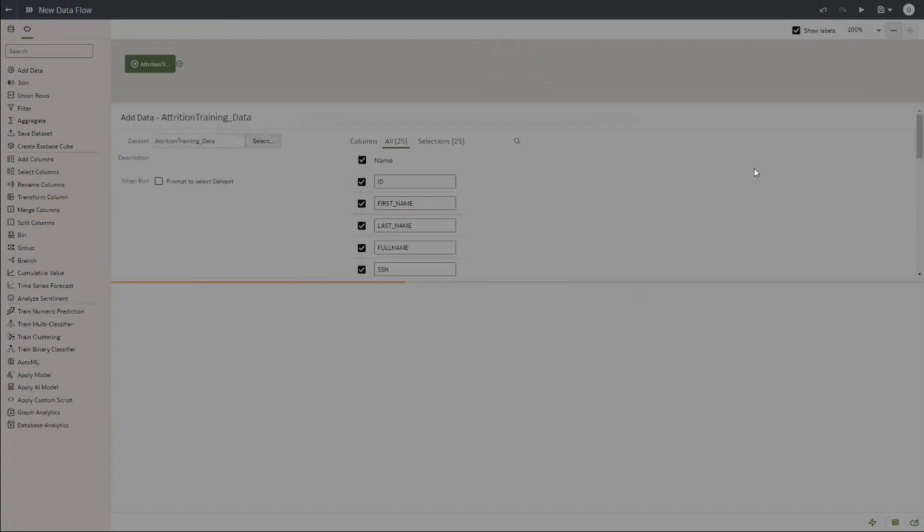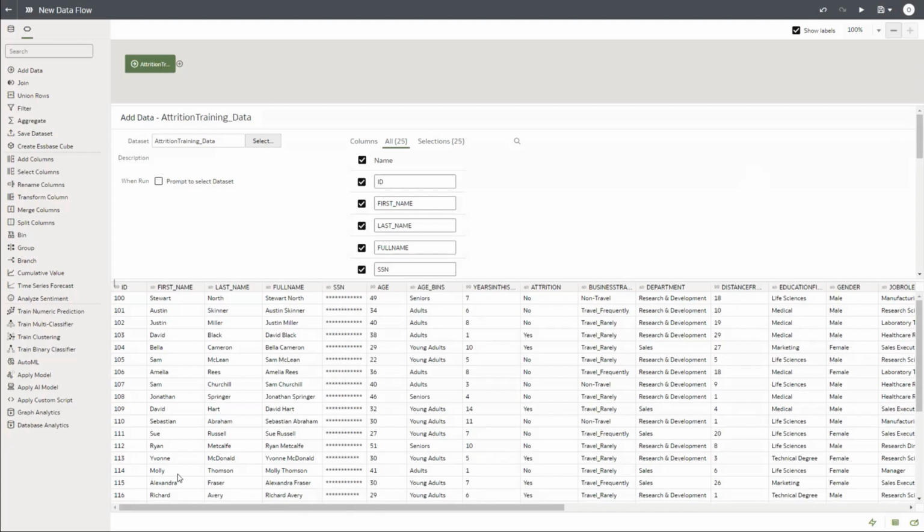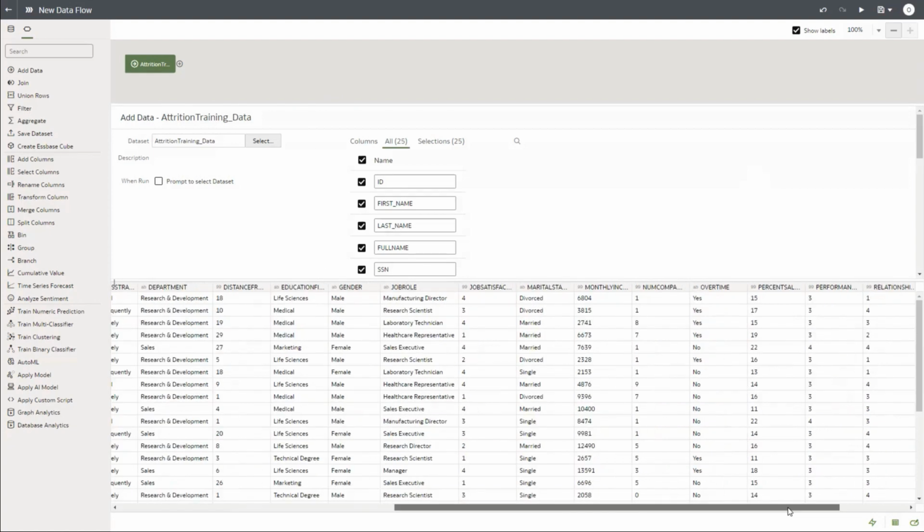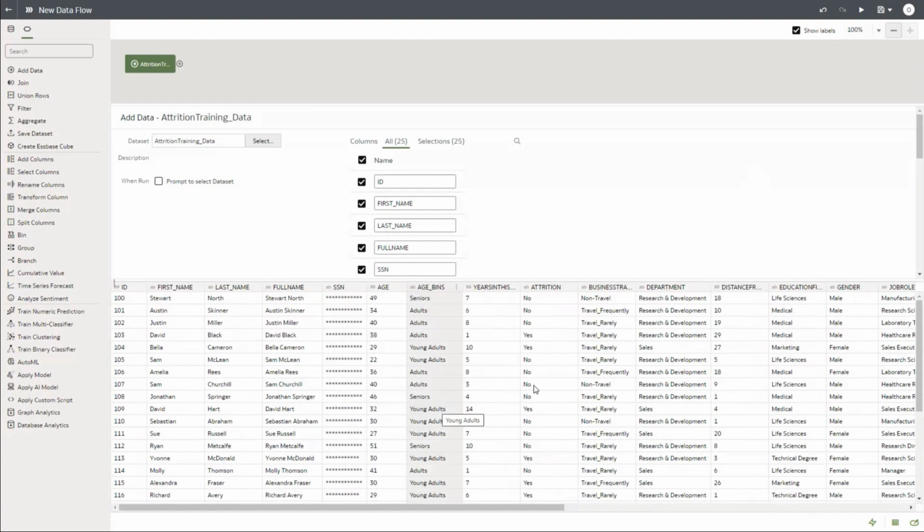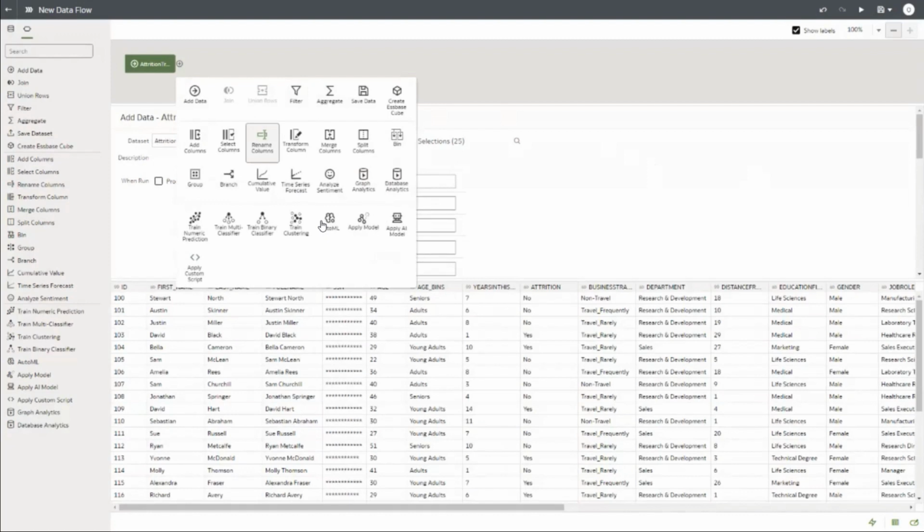The moment I add it into the flow, I see various columns related to the particular attrition data set. Multiple attributes of employees are visible to me here. And the column I want to train my model on is attrition. Basically, this is the past data of people staying or leaving the company, right? Now, I'm going to use this plus option, which says add step, to select AutoML. The object itself is called AutoML.